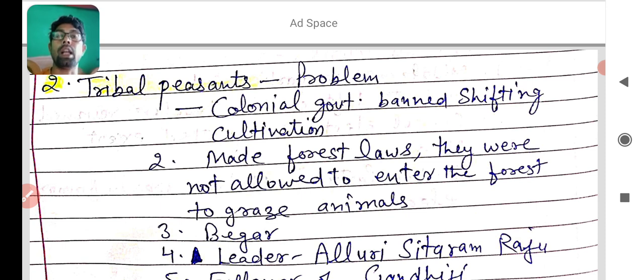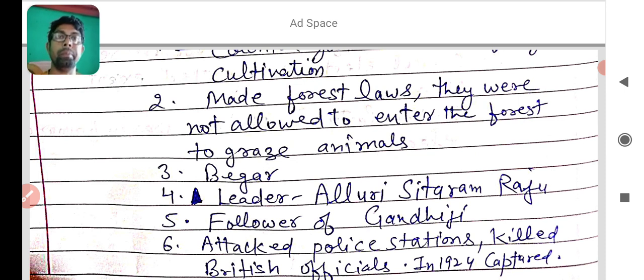The tribal peasants and tribal people were not allowed to enter the forest to graze animals, and they were also forced to do begar, and that's why they revolted against the British by participating in the non-cooperation movement.